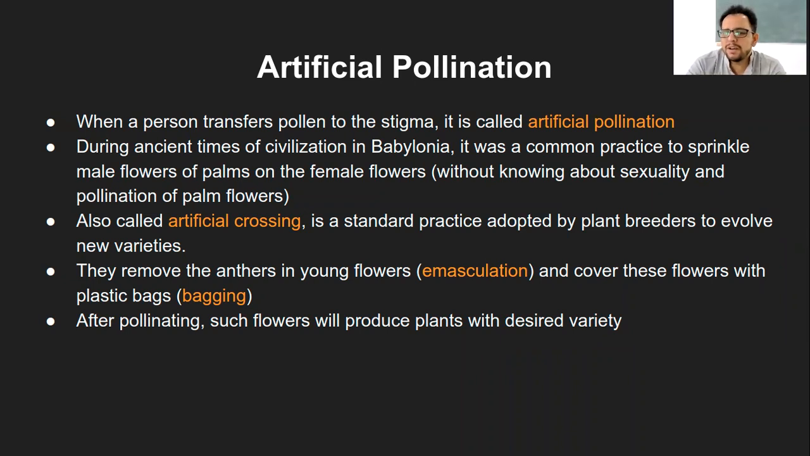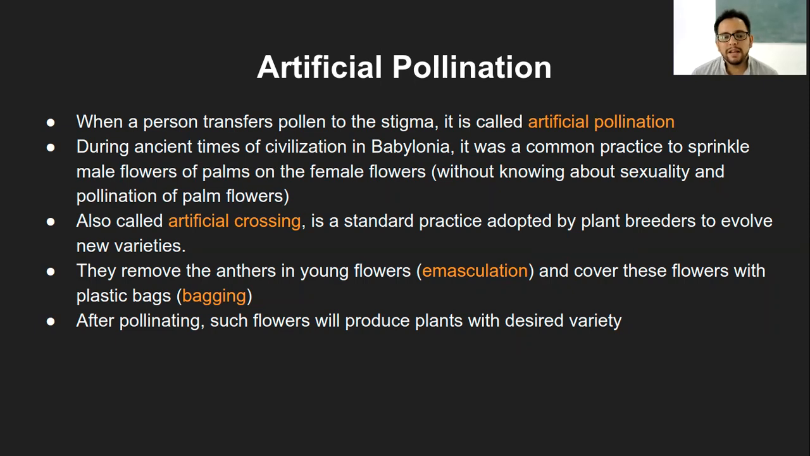So that way they used to do it. And this particular process used to give them good yields of this palm oil and stuff. And that way they used to continue. So that is what used to happen. And that is actually artificial pollination, which has existed since then, without people knowing or calling it any terms. That is what is artificial pollination. And it is also called artificial crossing, which is a standard practice adopted by the plant breeders to evolve new varieties.